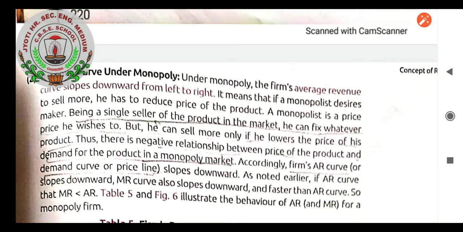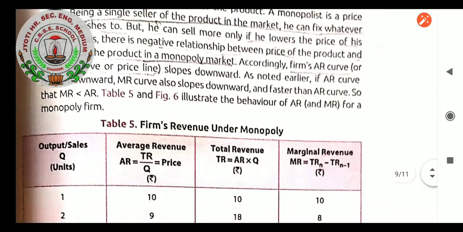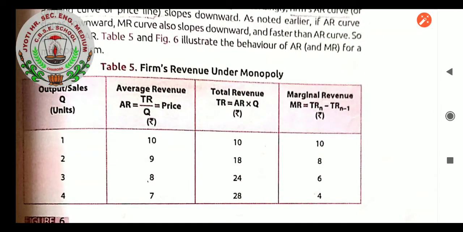Accordingly, the firm's AR curve, or demand curve, or price line, slopes downward as noted earlier. If the AR curve slopes downward, the MR curve also slopes downward, and faster than the AR curve, so that MR is less than AR. Table 5 and figure number 6 illustrate the behavior of AR and MR for a monopoly firm. Firm's revenue under monopoly market: you can see output sales per quantity units 1, 2, 3, 4. Average revenue equals TR upon Q.